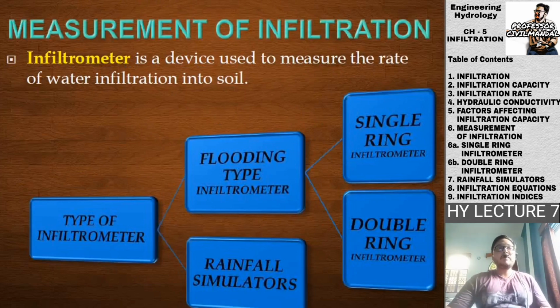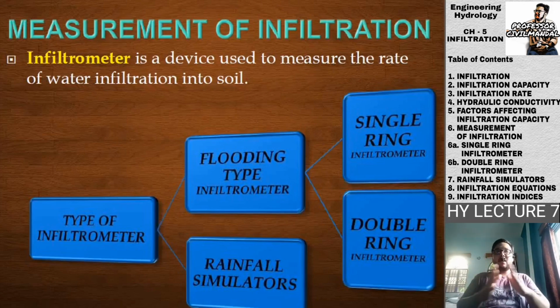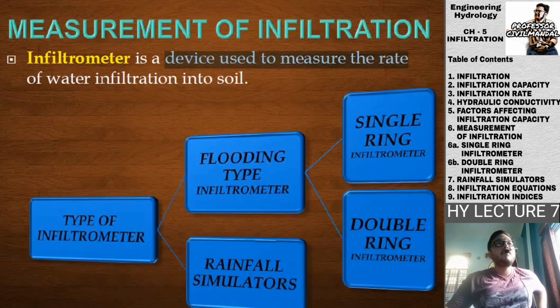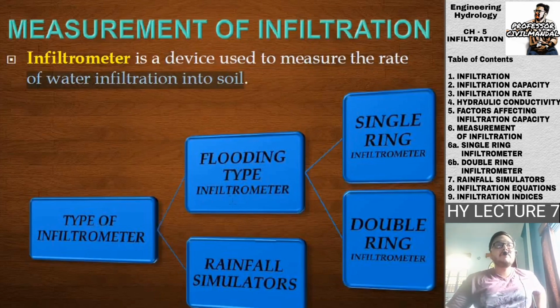So quickly we will be reading about how the measurement of infiltration takes place. Here we will be reading about the infiltrometer and the types of infiltrometer that are used to measure the infiltration rate. We will quickly go through the construction and the working of these infiltrometers. An infiltrometer is a device used to measure the rate of water infiltration into the soil. And for the types of infiltrometers, here is a chart. There are two types: one is the flooding type infiltrometer, another is the rainfall simulators.